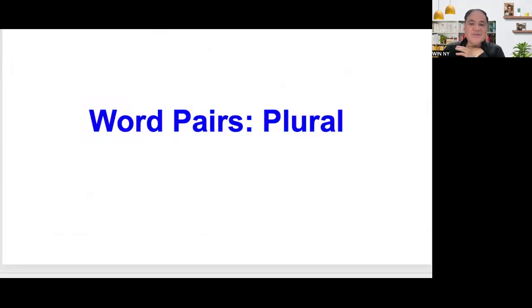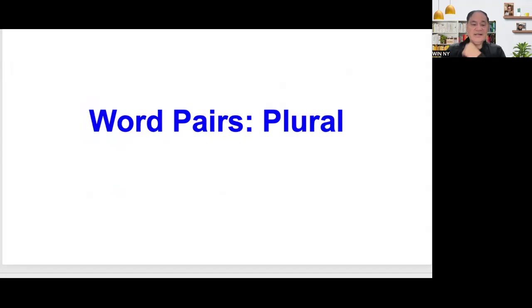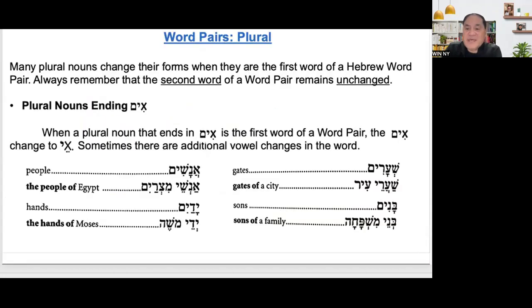Okay, now let's go to word pairs plural. So this time it is plural, and plural is pasyot. It is very simple. Okay, we're done with singular. Now we will proceed to plural. Word pairs, plural.